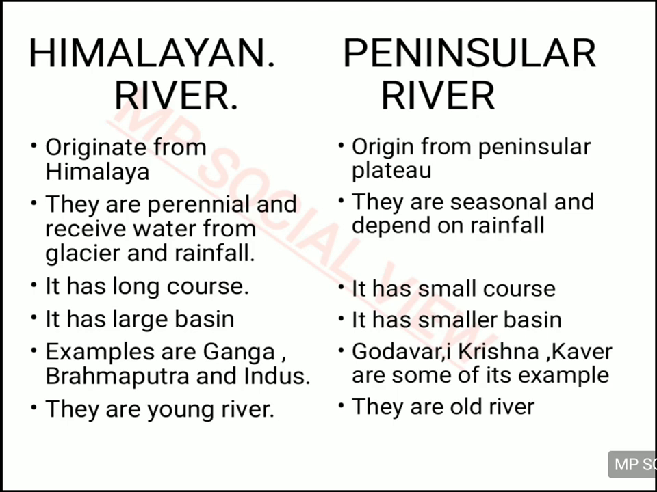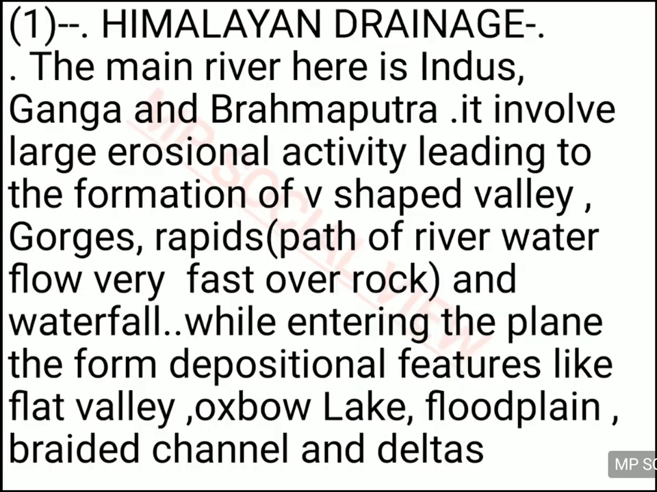are also old. And as the Himalayas are young fold mountains, the rivers present in the Himalayan region are also young rivers. Alright, so now we will start with the Himalayan rivers and later on we will complete the peninsular rivers. The main rivers present in the Himalayan region are Indus, Ganga and Brahmaputra. These three are the main rivers of the Himalaya, and they do a lot of erosional activity.